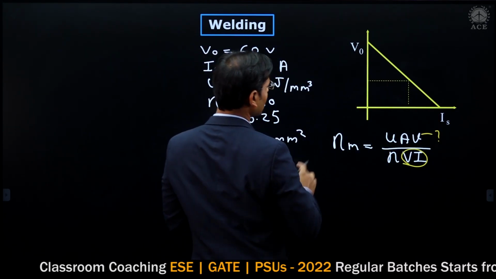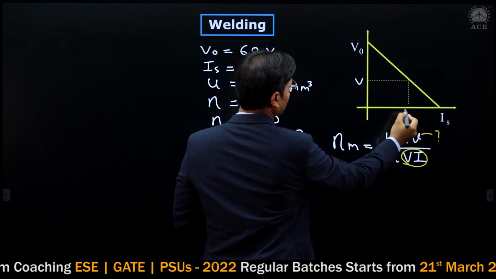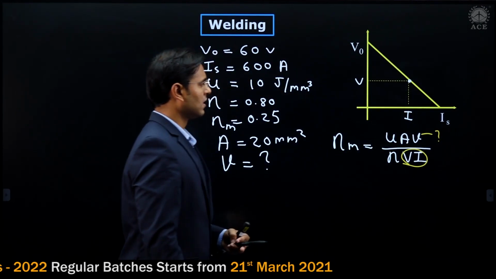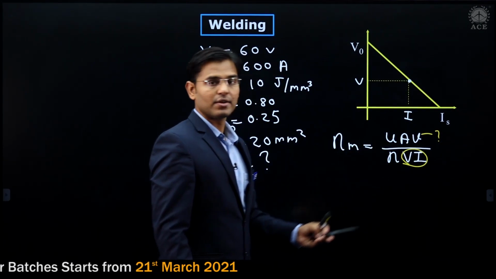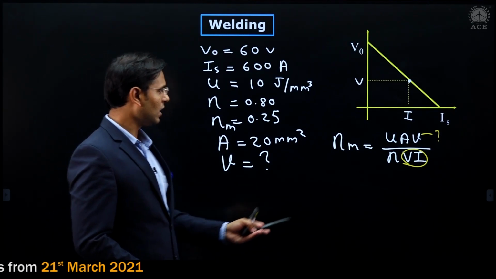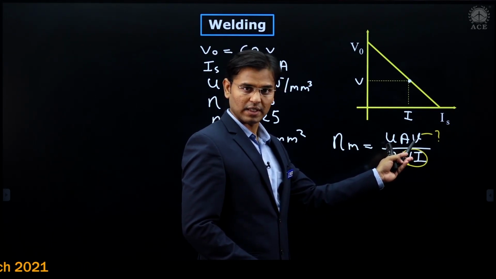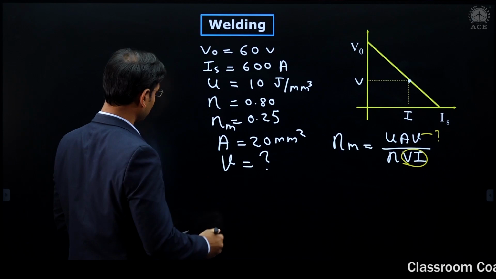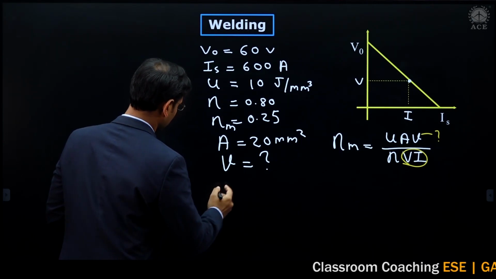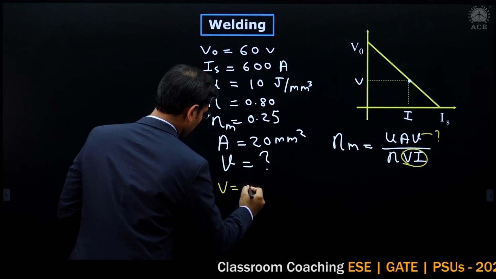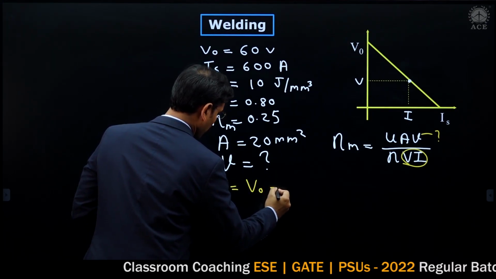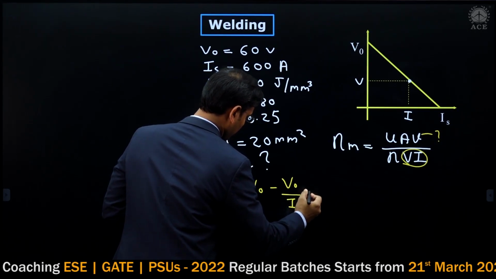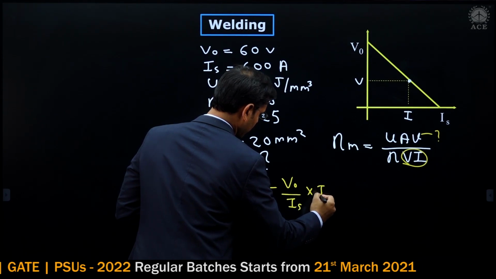Just assume that here is a capital V and here is an I, and this point is matching here. Then that V and I we have to calculate. Then and only then can we calculate the V, that is welding speed. Correct? Now just move on. I am writing the formula for V. V is equal to V open minus V open divided by IS into I.